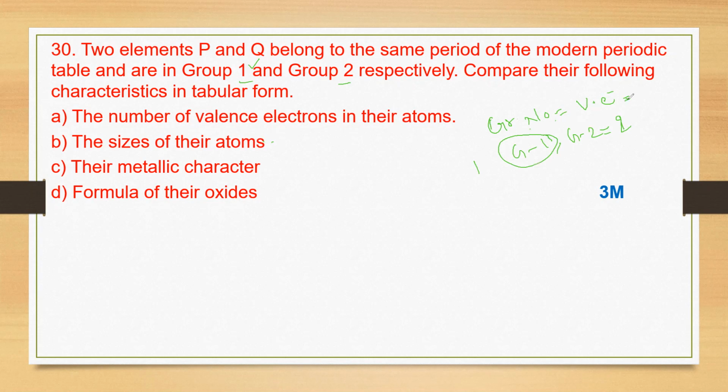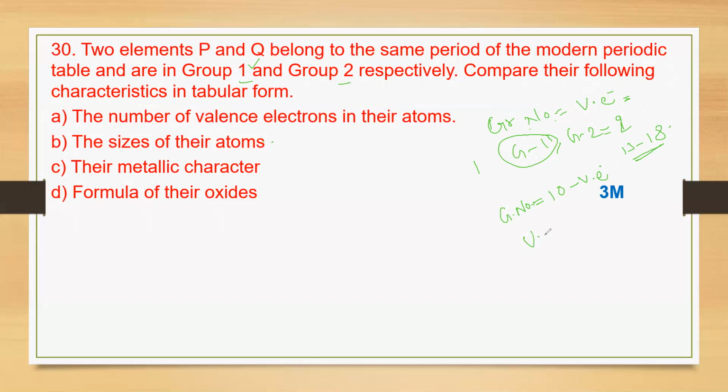If you move from the 13th to 18th group, there will be a slight change between the group number and valence electrons. From 13th to 18th, what is the concept you have to follow? Group number is equal to 10 plus valence electrons.